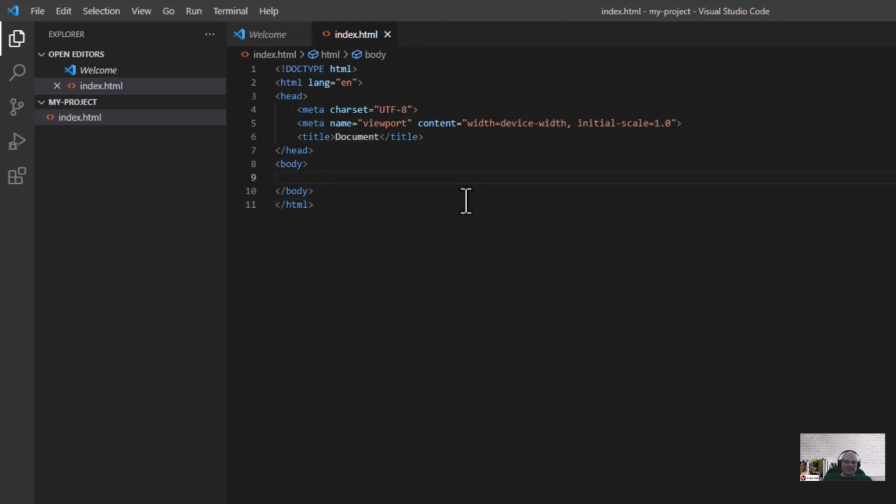I'm going to type in here a header. You don't have to worry about it if you don't understand what all this stuff is. We're going to go over it all. This isn't a programming tutorial. I'm just getting you familiar with the editor. So an H1 tag, and then it automatically gave me the other tag. So I'm going to type in hello.